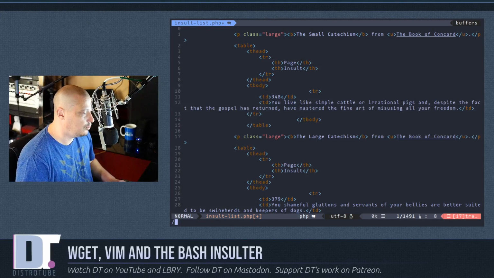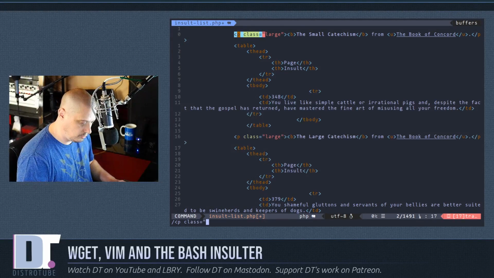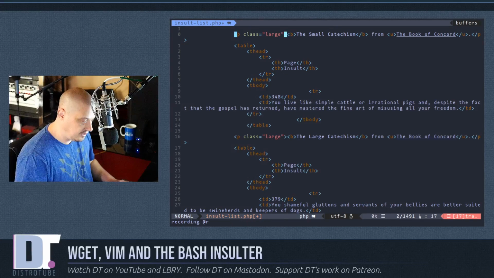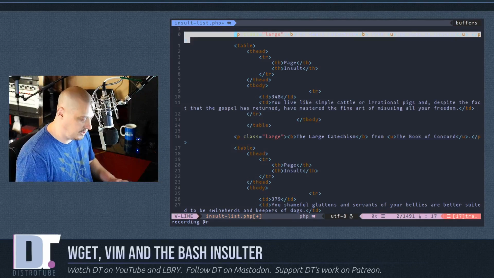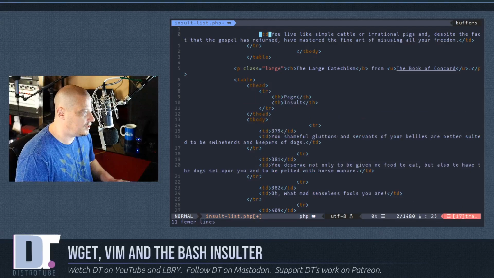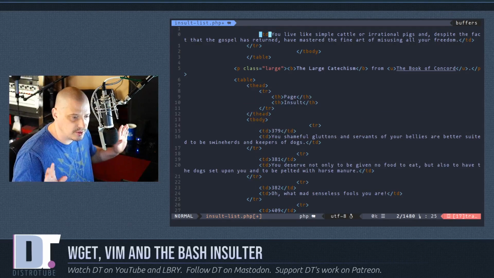I want to do a slash for search, and then I want it to search for p class equals large. And you see it goes to that line. I hit enter, and then when it gets to this line, I want it to Shift V to get into visual mode, and I want it to go down that many times. I want it to delete, and then I want to escape, and then hit Q to kill the macro.